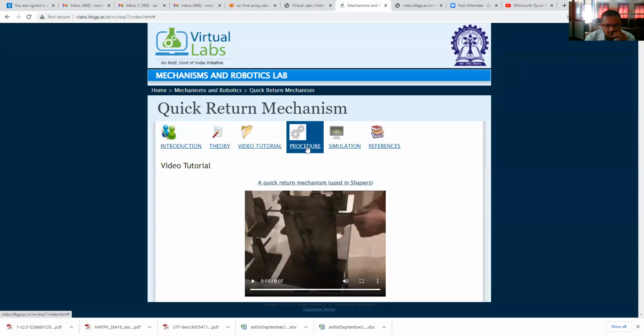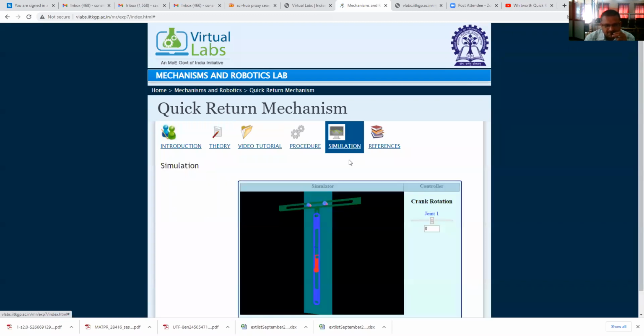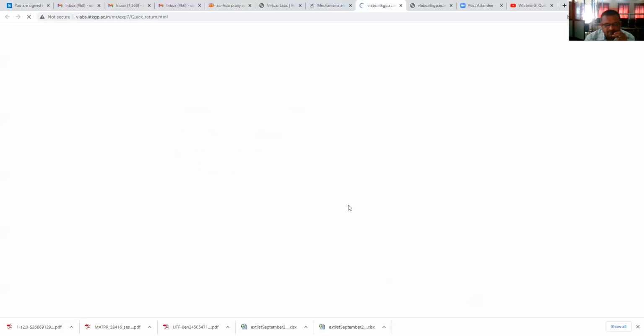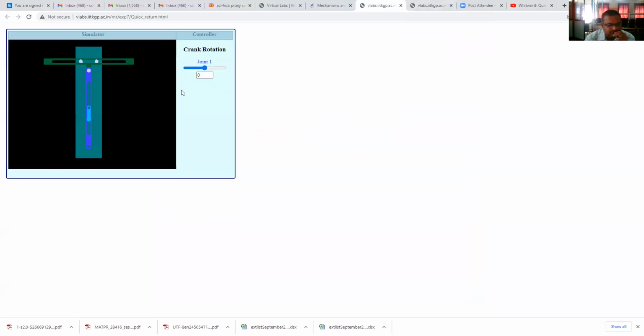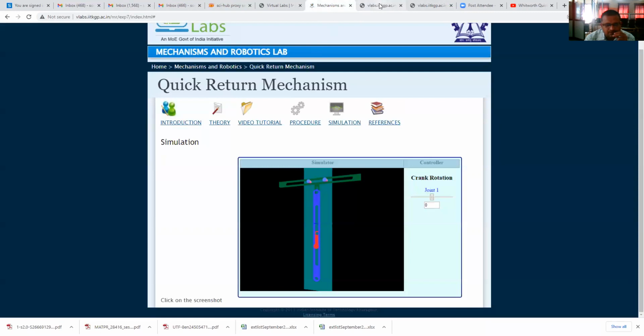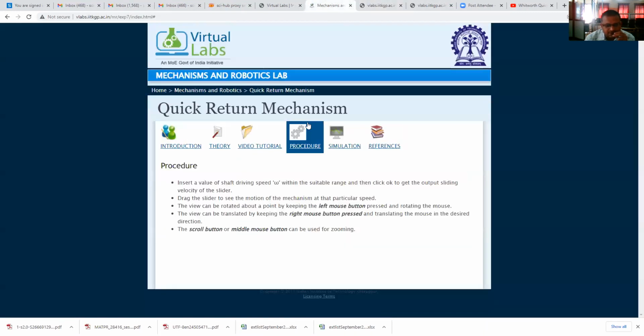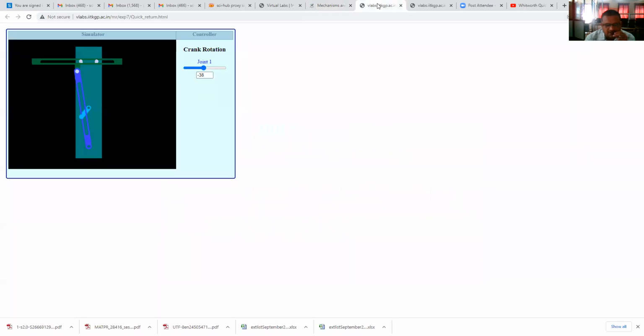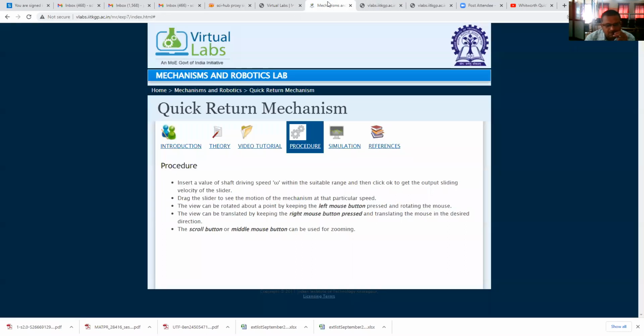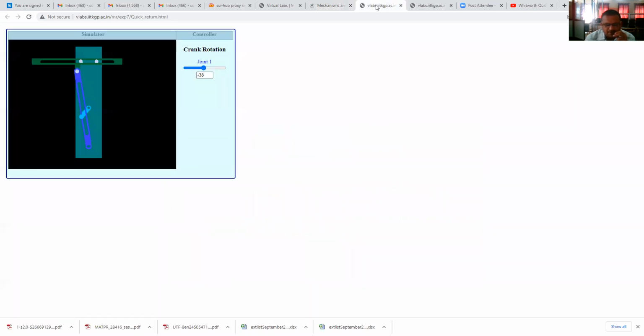Therefore, the procedure is again the same, simulation. The procedure we will see: insert a value of shaft driving speed omega within the suitable range and then click OK to get the output sliding velocity of the slider. Drag the slider to see the motion of the mechanism at that particular speed.